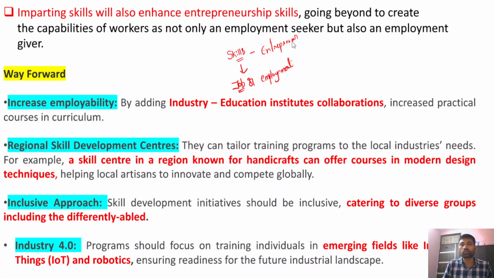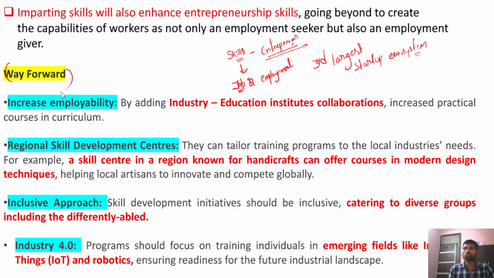Nowadays, since we have been excessively focusing on entrepreneurship of individuals through the Startup India program, Stand Up India program, and Make in India program, India has the third largest startup ecosystem in the world. India also has the third largest number of unicorn companies in the world. A unicorn company is a company which has an overall $1 billion market.